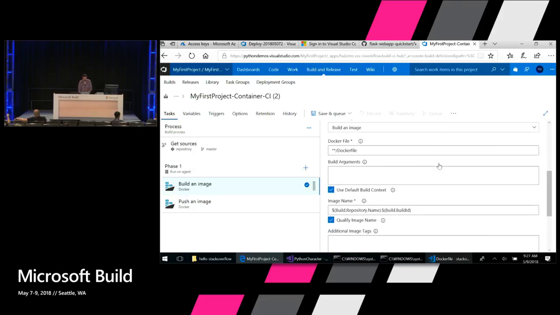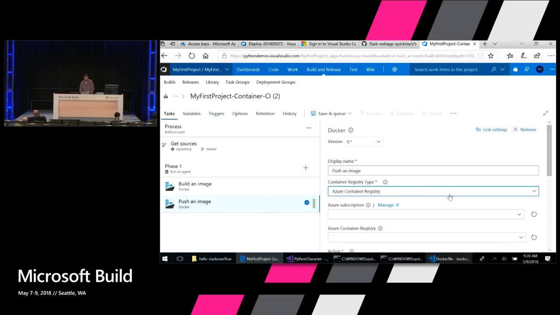All right, we've got our image name. So we need to make this match all the things that we've just done. So we have Stack Overflow, SO registry, azure.cr.io/Stack Overflow Flask. And then it's going to put a unique build number tag on the end of that Docker container, so I can have all my versions saved, so I can easily go back and roll back to a previous one if I need to. So that's going to build the image.